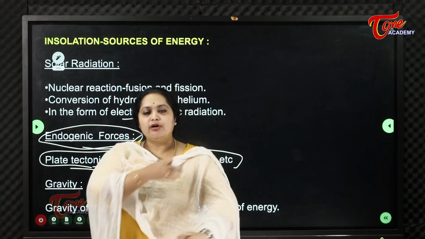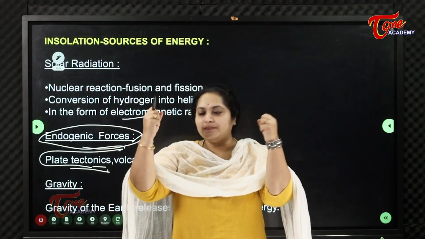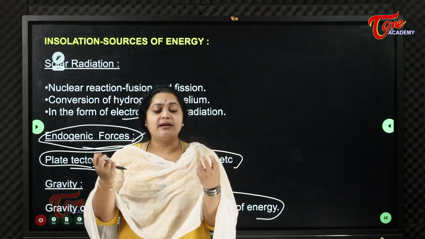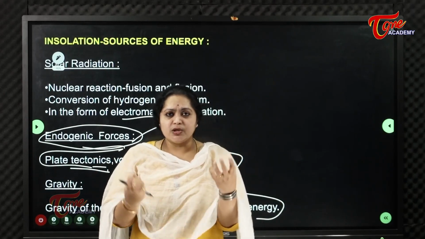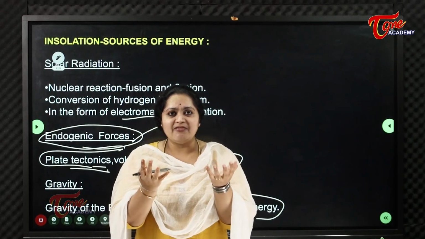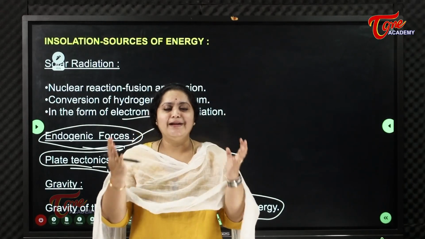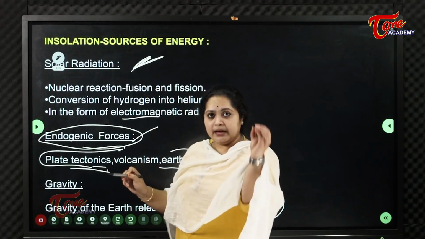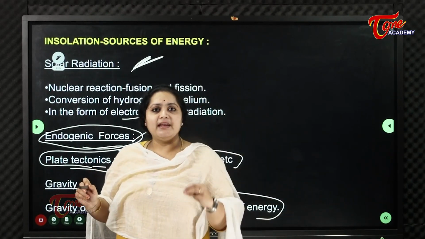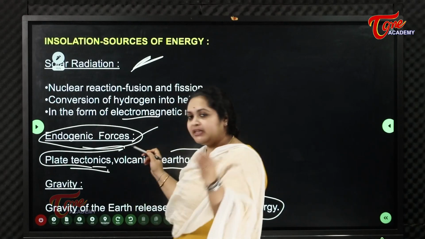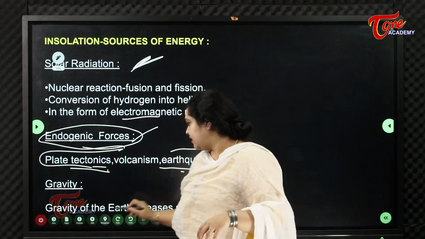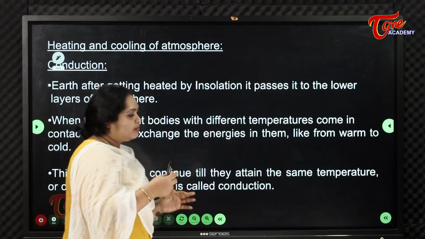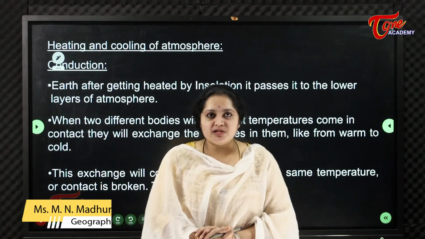Gravity releases some source of energy, so because of its own gravity, Earth develops a kind of energy. So apart from solar radiation, Earth receives energy from endogenic forces from itself and from its own gravity. What are the effects of insolation?